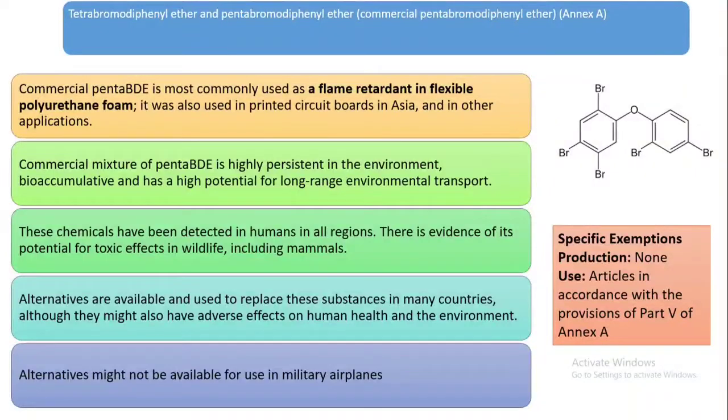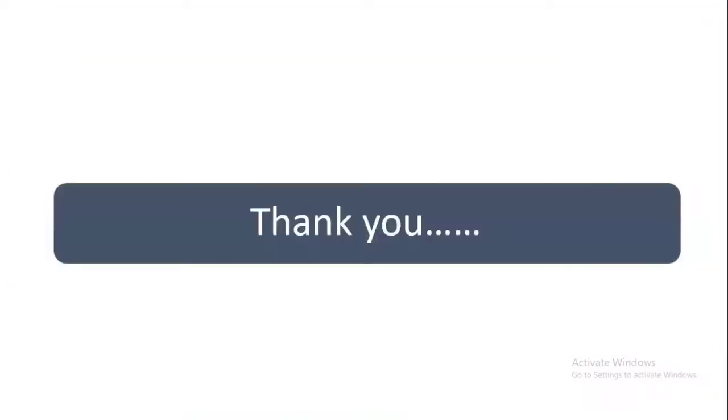There is evidence of their potential for toxic effects in wildlife, including mammals. Alternatives are available and used to replace the substance in many countries, although they might also have adverse effects on human health and the environment. Alternatives might not be available for use in military aeroplanes, which is why it has some specific exemptions for the use. So thank you so much.